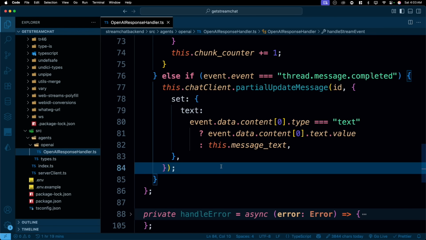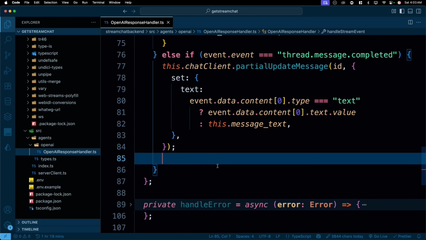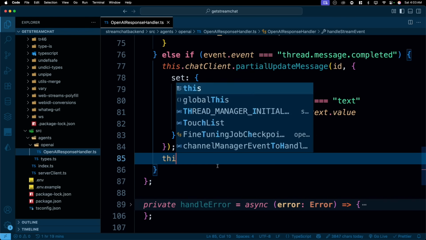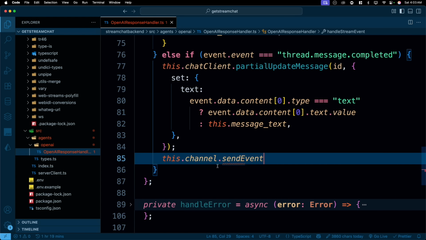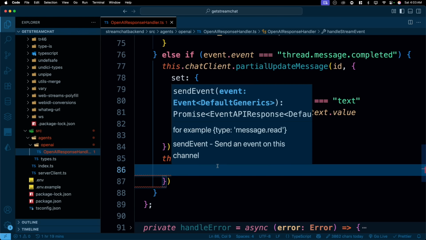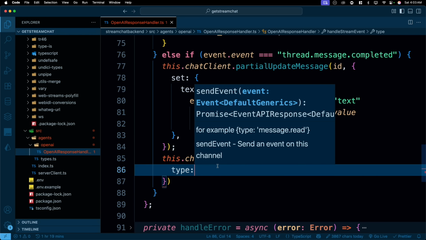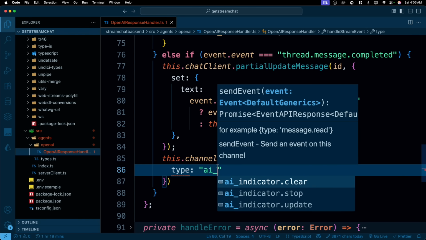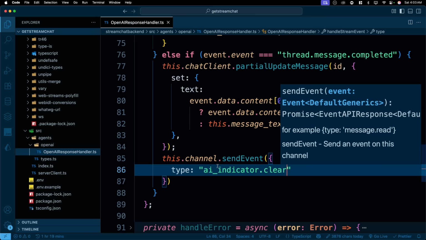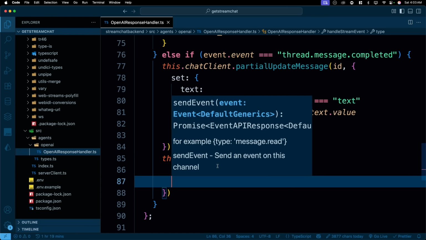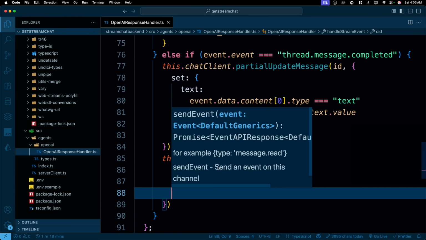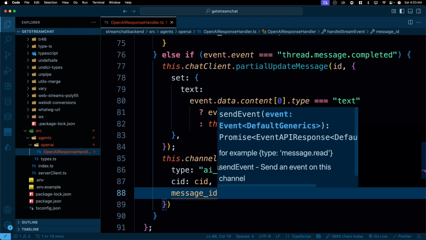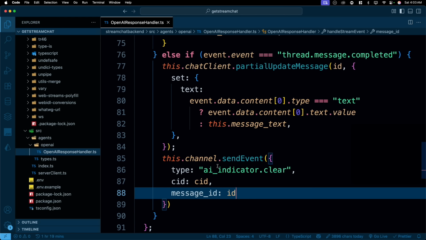Now we have to send the event as well, because it's all completed, so that if we are showing that, hey, AI is writing and all those indicators, we can change that. So we'll use the channel again. We'll send the event, sendEvent. And the payload that we are sending with the event is going to be type, and then we have simply AI indicator. Instead of the clear, yeah, we can use the clear type. And we can send the channel ID and message ID. As I mentioned, we will always send them. We have the CID, we have the message ID, and that's it. All right, fair enough. These are the things that we have.